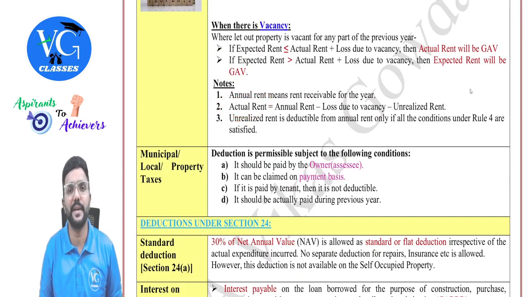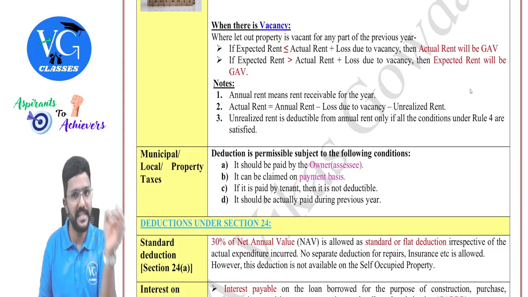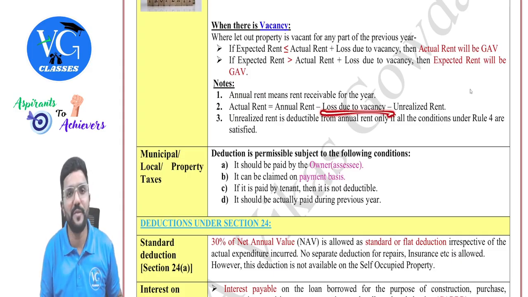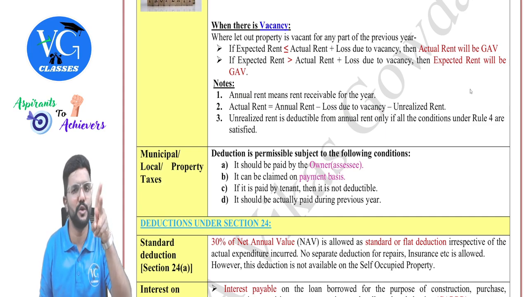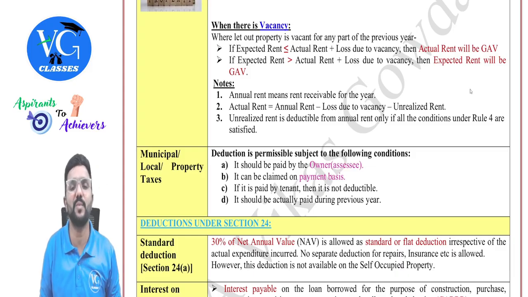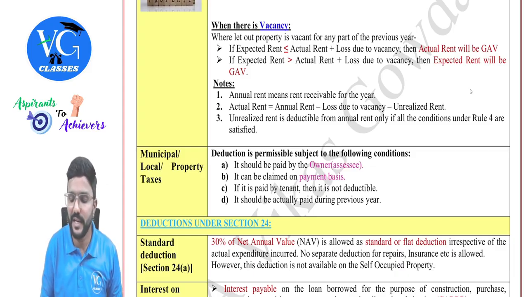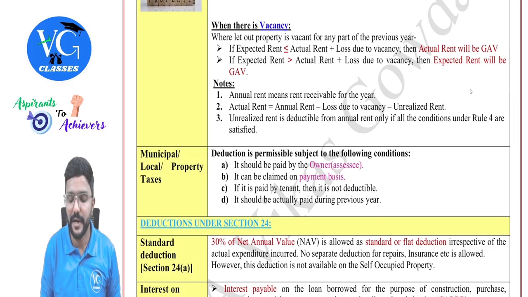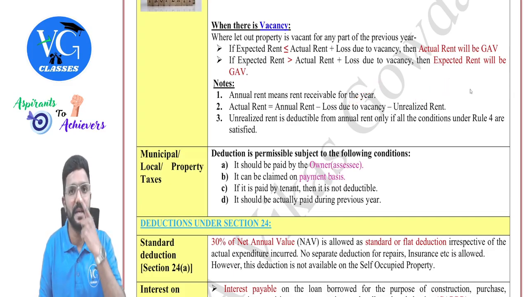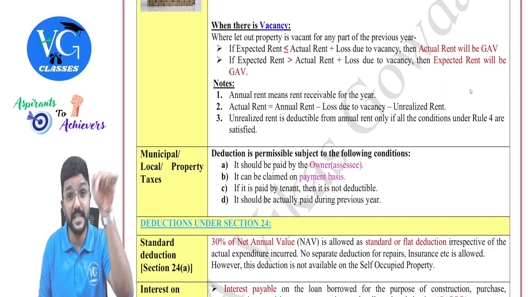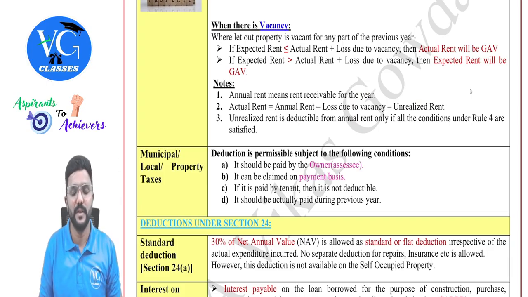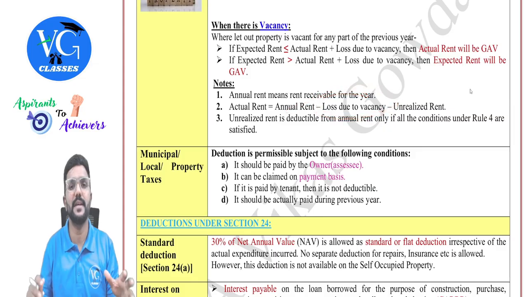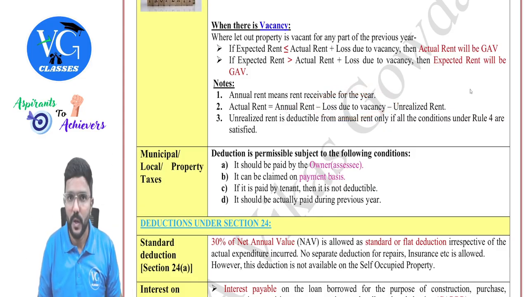How do we calculate actual rent? Annual rent, that is monthly rent into 12, minus loss due to vacancy. In my example, I had a loss due to vacancy for 2 months, so that is nothing but monthly rent into the number of months the property was vacant. And if there is any unrealized rent also, you reduce it. Please be careful, unrealized rent is different from loss due to vacancy. Unrealized rent means the tenant is staying in the property but is not paying rent, whereas loss due to vacancy means there is no tenant in my property. The property is vacant.